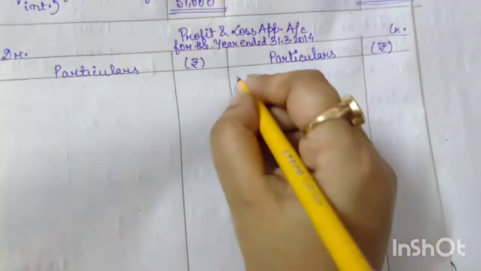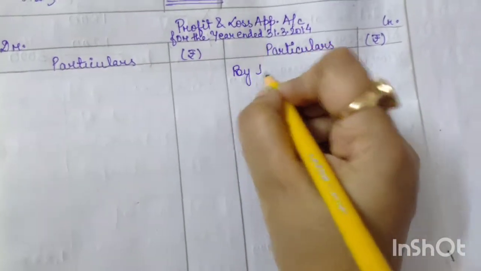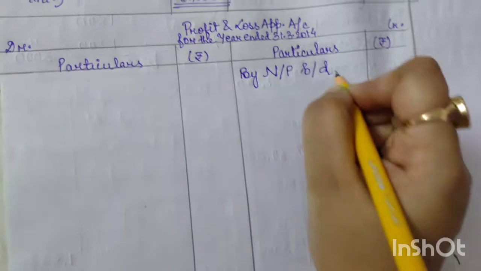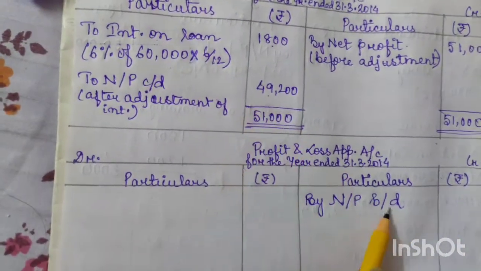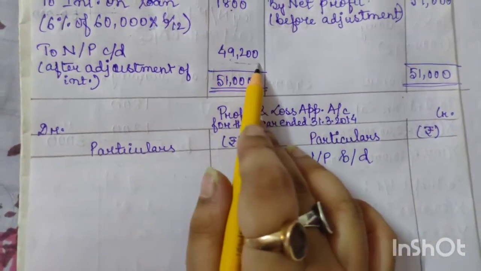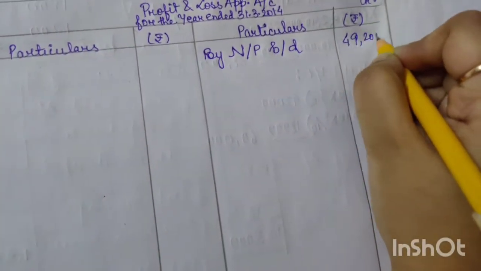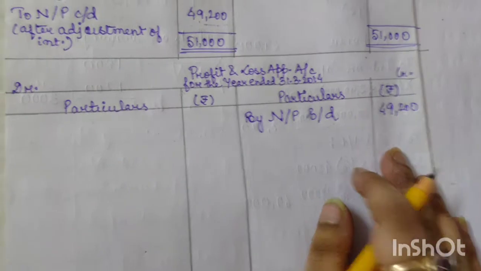So we will write here by net profit brought down. How much net profit will be brought down here? 49,200. So we are going to write here 49,200. Okay. Now what is the next information?